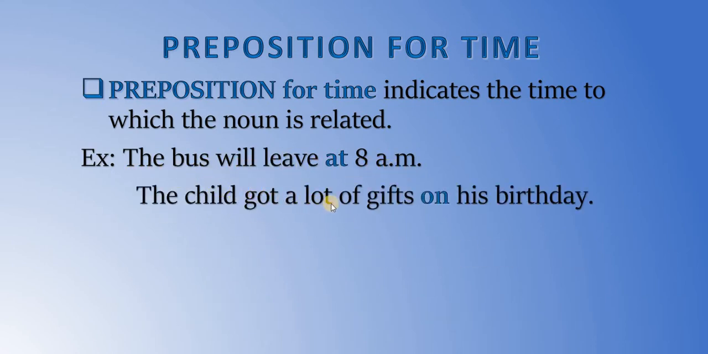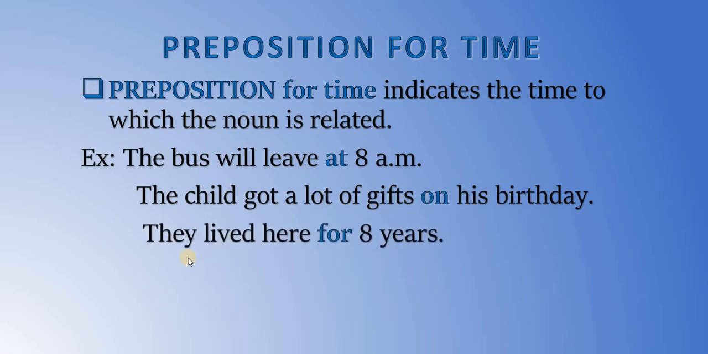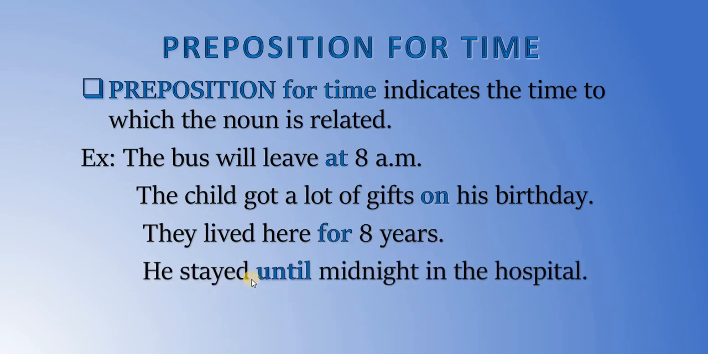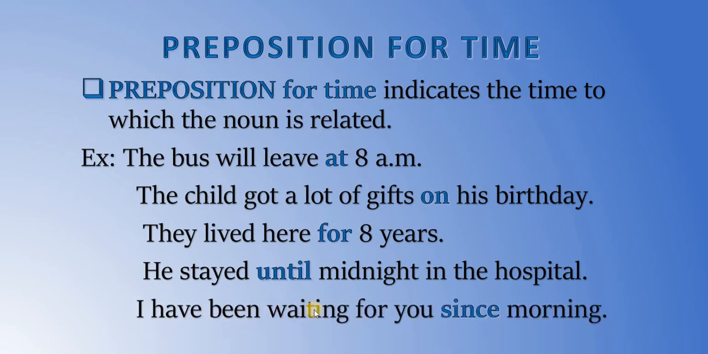The child got a lot of gifts on his birthday. They lived here for 8 years. He stayed until midnight in the hospital. I have been waiting for you since morning. So all these prepositions, at, on, for, until, since, suggest the timing which is related to the noun.